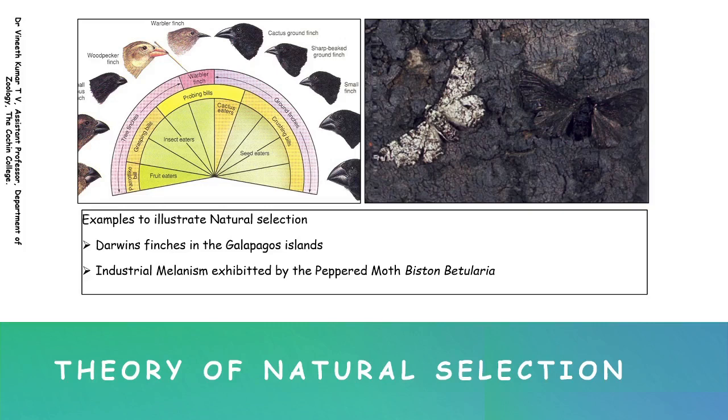But after the industrial revolution, when all the tree barks turned black, the other ones, which had the camouflaging ability with the normal tree bark, were now being caught and eaten by the predatory birds because they lost their camouflaging ability. But the hypermelanistic ones now escaped from the predator. As a result, the number of the black ones increased. And this is how natural selection works. So the predatory bird is also a natural selecting agent, because it is selecting which moth should exist in that environment. So these are the two examples of natural selection.